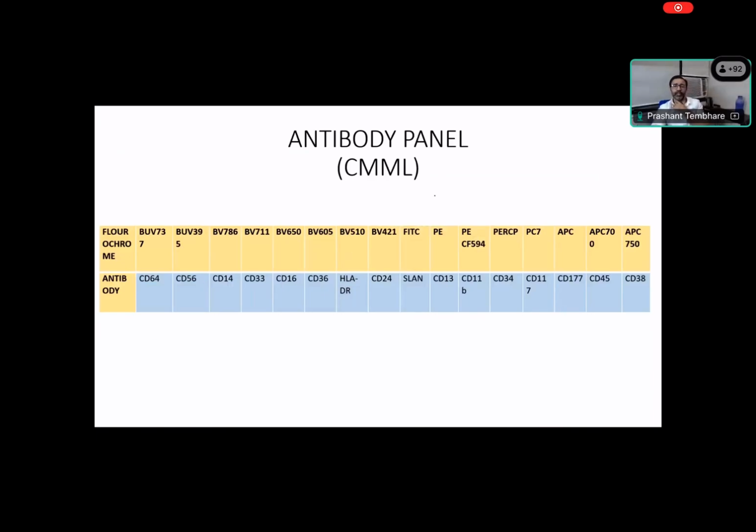Now let's move to flow cytometry. And this is again another tube of the same case. You can see CD14, CD16 here, but it also includes other markers of maturation like CD13, CD16. CD13, CD11b, CD16 we use for maturation. We use CD36, CD64 for monocytic maturation. Blast compartment: CD34, CD117, CD38, the hematopoietic stem cell markers are there.